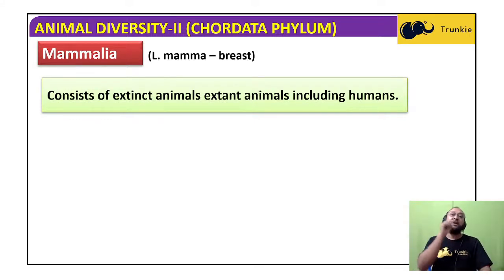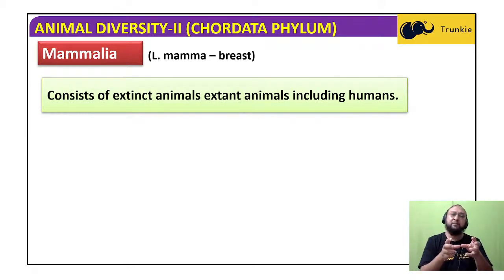So we cannot say that birds evolved from reptiles and mammals evolved from birds. Reptiles definitely evolved from amphibians, frog-like animals, and amphibians evolved from the fishes. But we cannot say that birds evolved from the reptiles and mammals also evolved from the birds. No, it's not like that. Both mammals and birds evolved from the reptiles only, in two different directions, in two different lines.